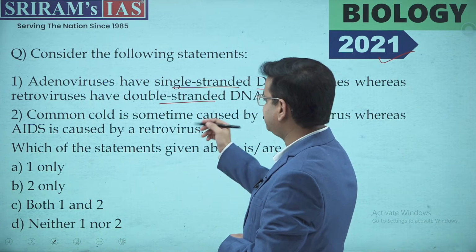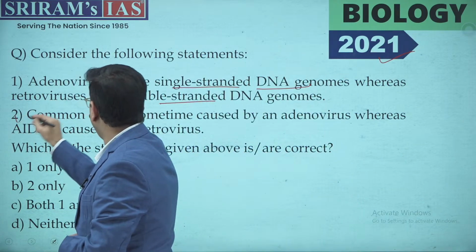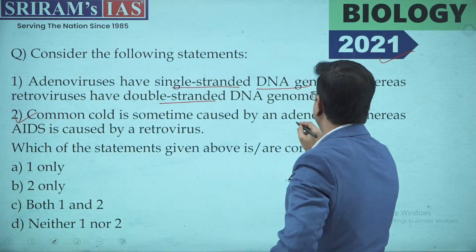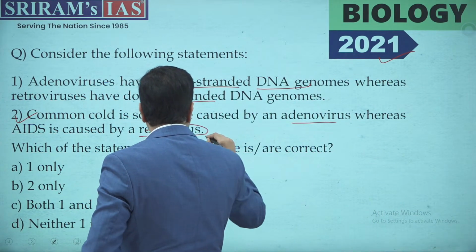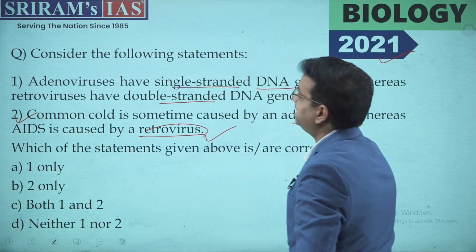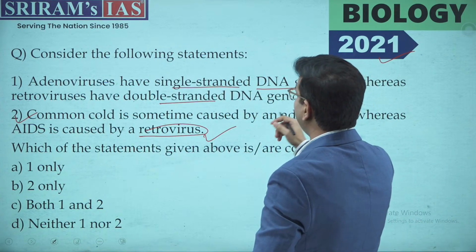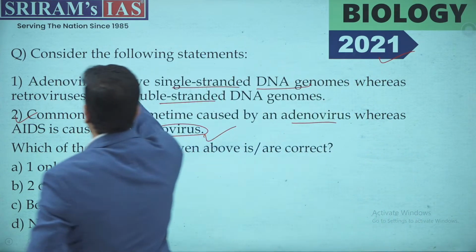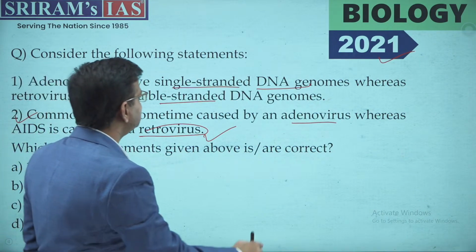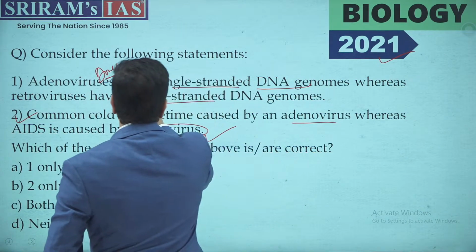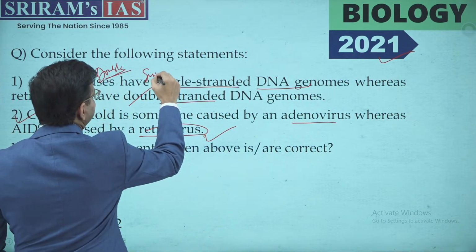The second statement: the common cold is sometimes caused by an adenovirus, whereas AIDS is caused by a retrovirus. This is absolutely correct. Adenovirus is not single-stranded, it is double-stranded, and retrovirus is single-stranded. So the statement has just been twisted.